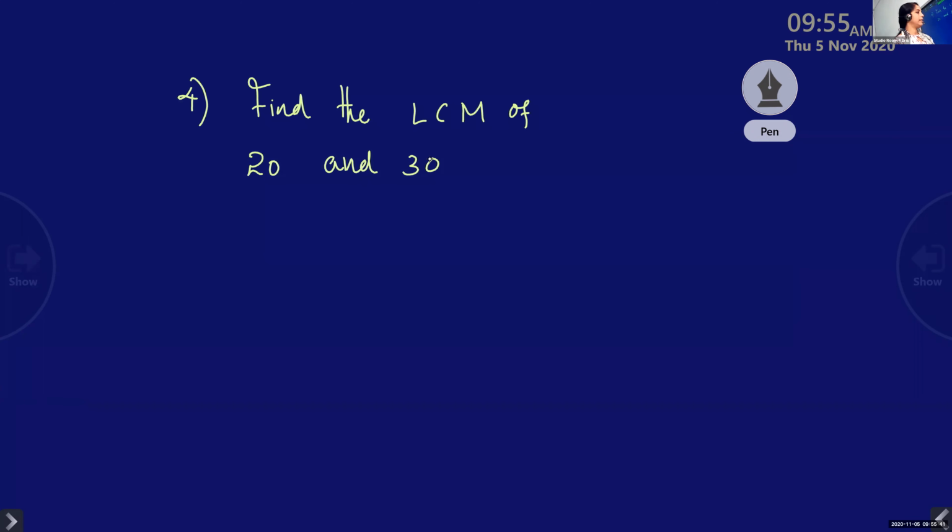Will you do it? Yes, ma'am. Divide by the least prime number. That is our procedure. When you see 20 and 30, you will understand that you can divide by 10 because they are multiples of 10. But don't divide by 10. It is prime factorization. Divide by the least prime number. Start with 2.